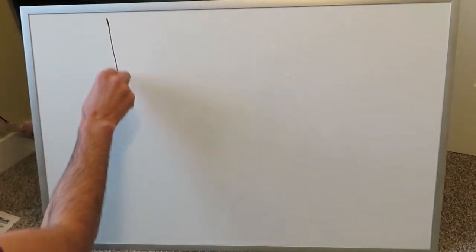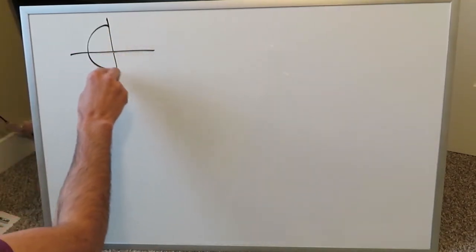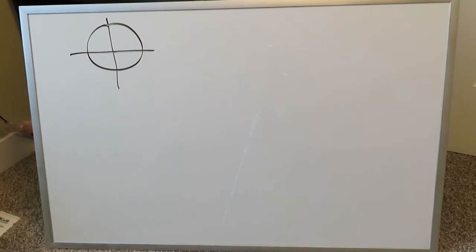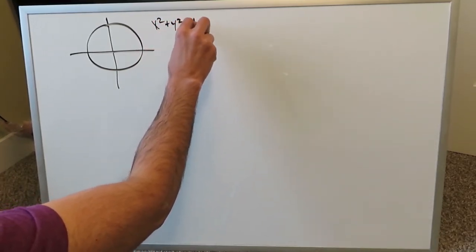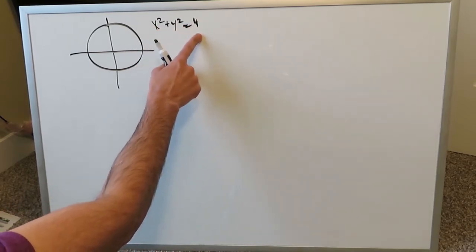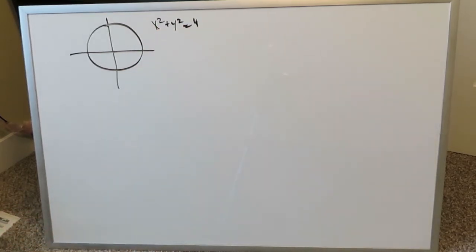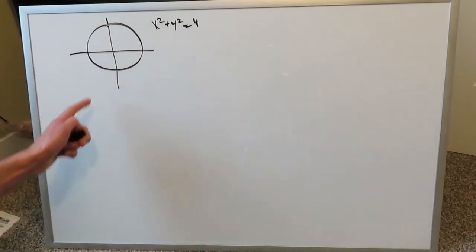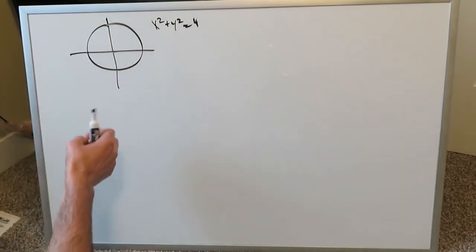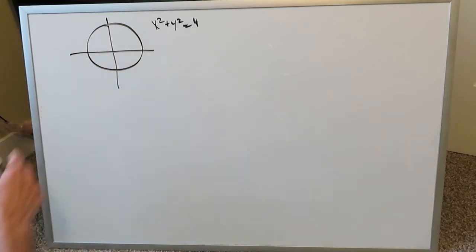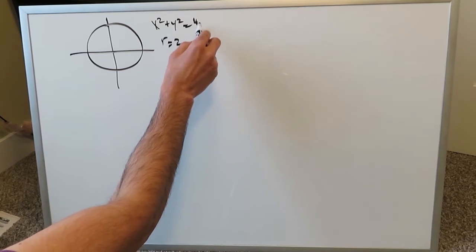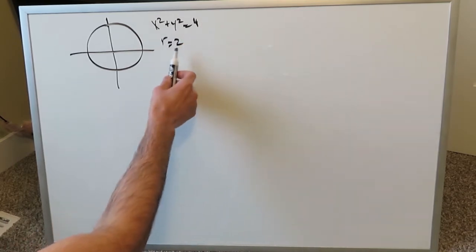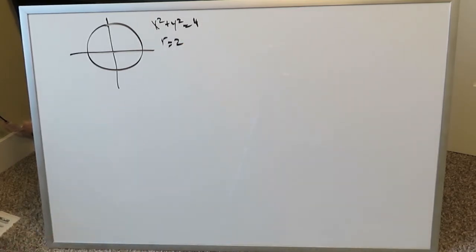Imagine we have a circle over here, and we can give this an equation: x squared plus y squared is equal to 4. You know x squared plus y squared equals r squared represents the equation of a circle. Circles are not functions because they do not pass a vertical line test, but that's fine. We're just looking at the area of this circle, and here the radius will be equal to 2 because the 4 represents r squared. The root of that is just 2, so it represents the radius of 2.